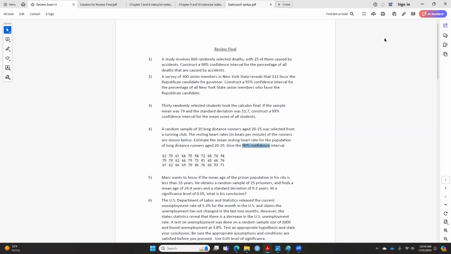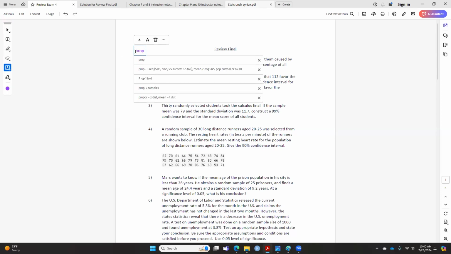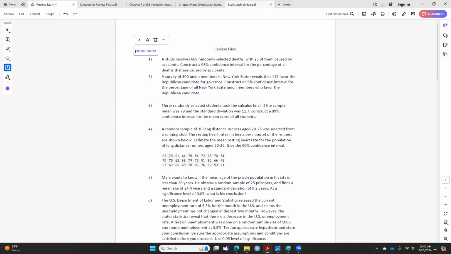First, when you read the first question example, let's read the first question here. You have to ask yourself, is this proportion or is this mean? Or is this regression or correlation?